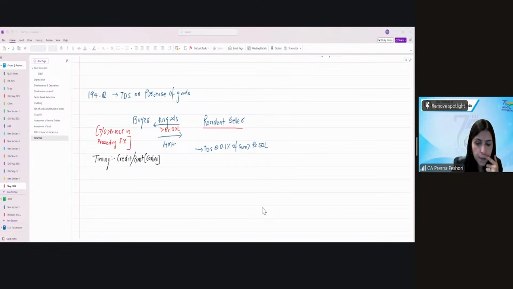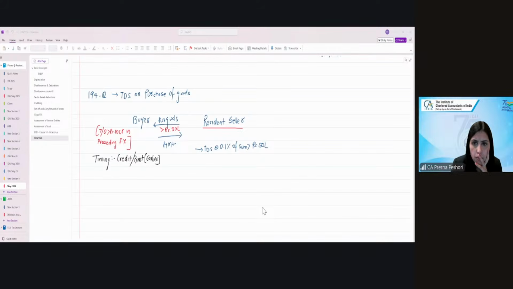Then section 194O, payment by the e-commerce operator to the e-commerce participant, at the time of credit or payment, at the rate of 0.1% on the gross amount of sale of goods or services. The threshold limit for an individual or HUF is 5 lakhs. For others, there is no threshold limit.